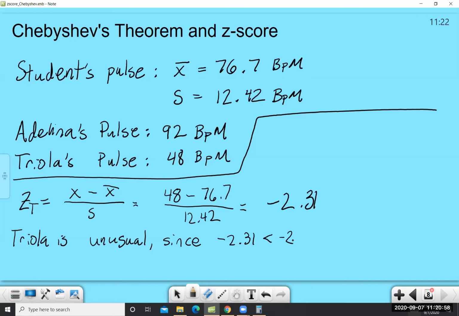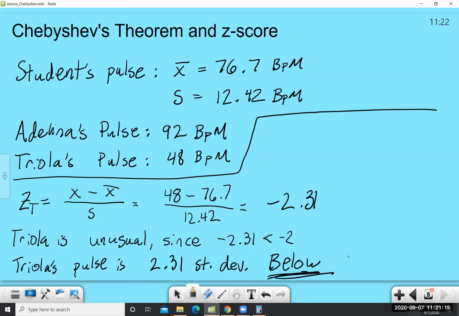And what we do know is since his z-score is negative, Triola's pulse is 2.31 standard deviations below the mean. So if you ever want to compare two data values, you can do that using z-score.